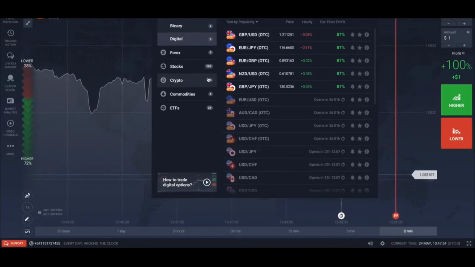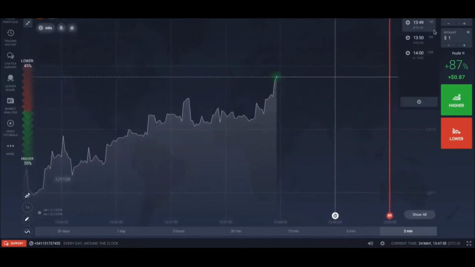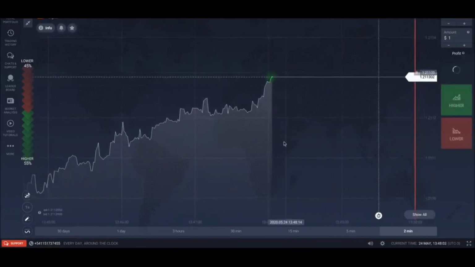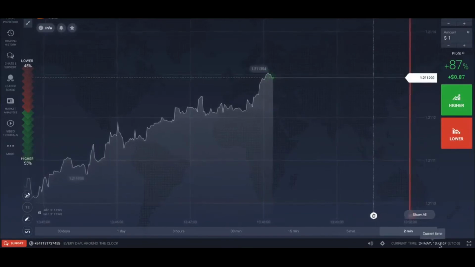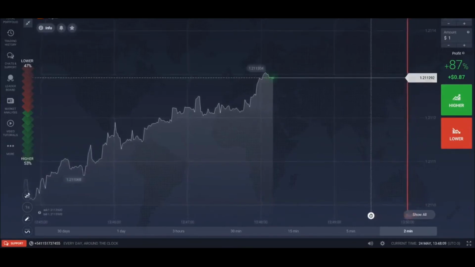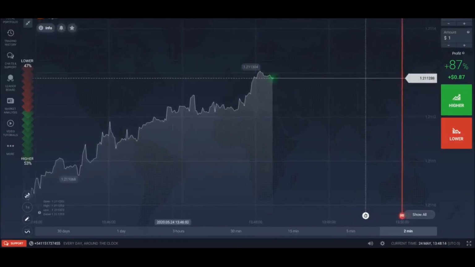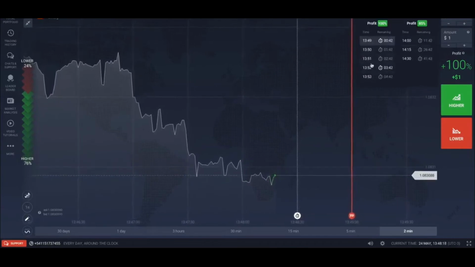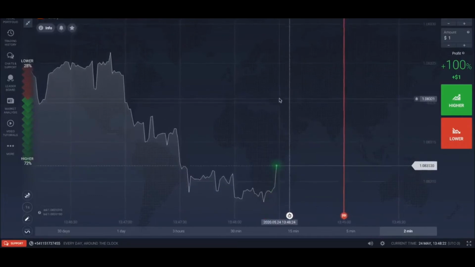Okay. The thing that I like about digital is that if I select that one, it gives me the automated 5 minutes expiration time. So if I click here, then at the top of the hour, or like the 45 or 50 minute mark, it switches to 5 minute increments. So it's really simple like that. Whereas in the binary, if I go here, you see a bunch of different options, so minute by minute, and I have to do that as well. It's not difficult, it takes a little bit of practice.